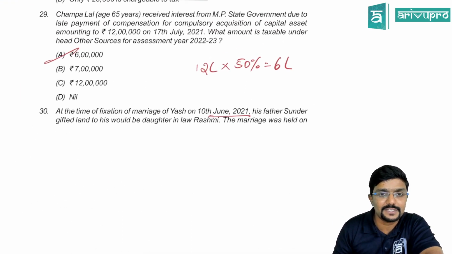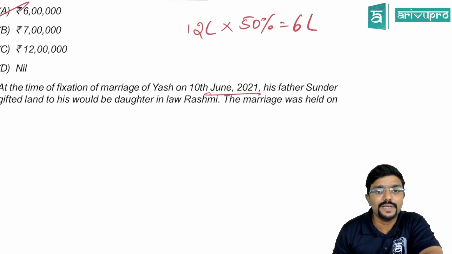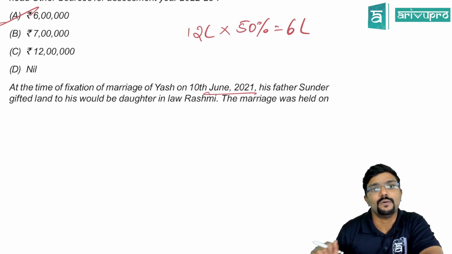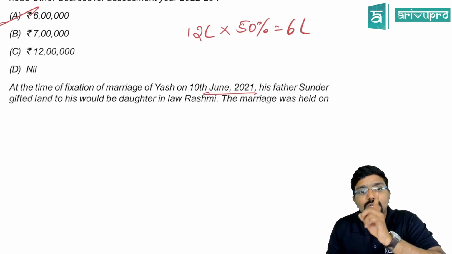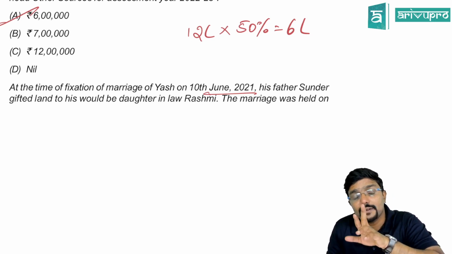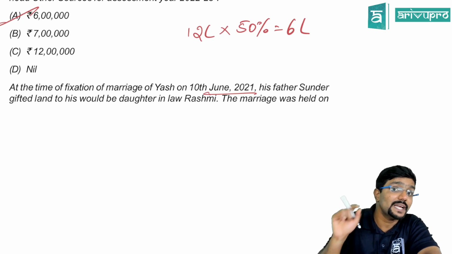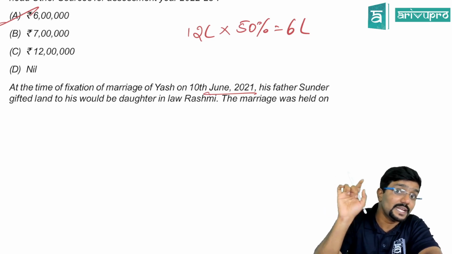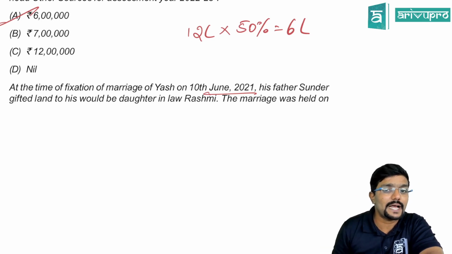Come on, guys. First of all, will clubbing be attracted? No, sir. Why? At the time of fixation of marriage of Yash, 10th June 2021, his father Sundar gifted land to his daughter-in-law. Was she a daughter-in-law? Was there any relationship at the time of giving the gift, not in the year? At the time of giving the gift, was there any relationship? No. So please be careful.